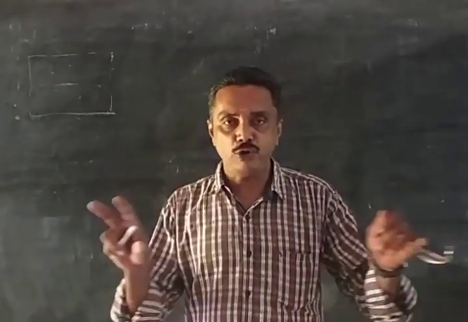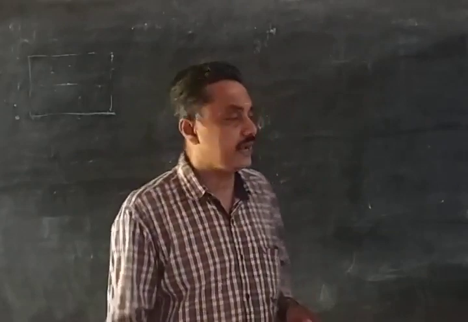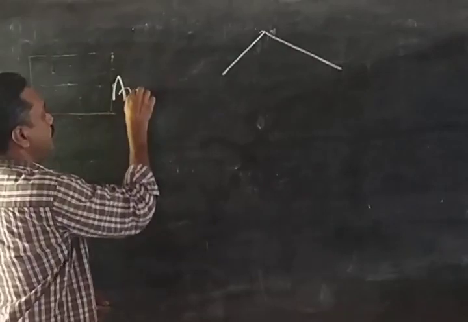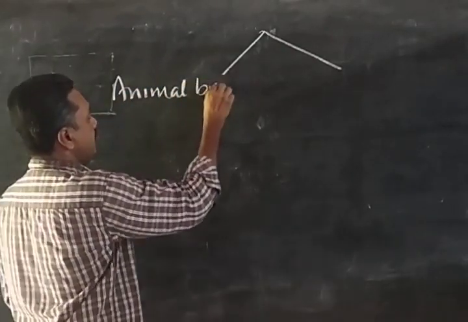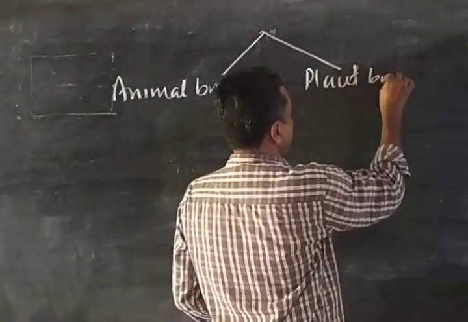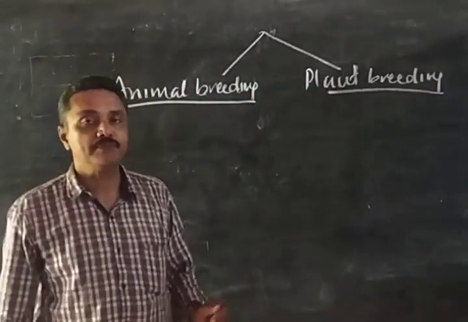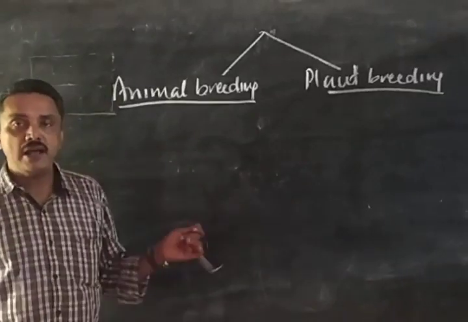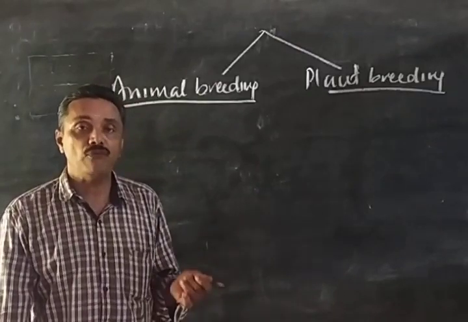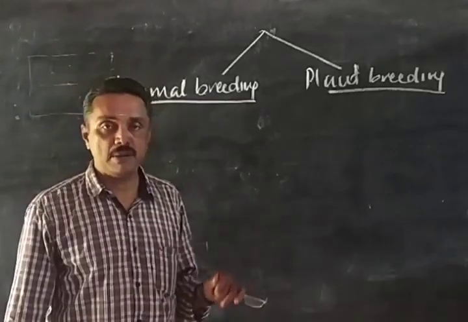Totally we divide the chapter into two parts. First comes animal breeding and then comes plant breeding. We divide the total chapter into two: animal breeding and plant breeding. Animal breeding is otherwise called animal husbandry. This animal husbandry or animal breeding includes the breeding and growing of animals which are for human use, that is called animal breeding.